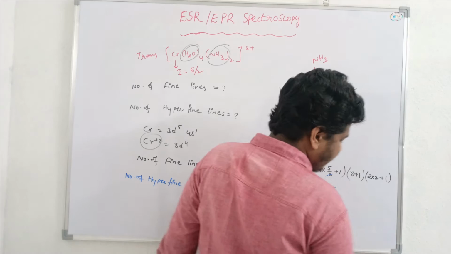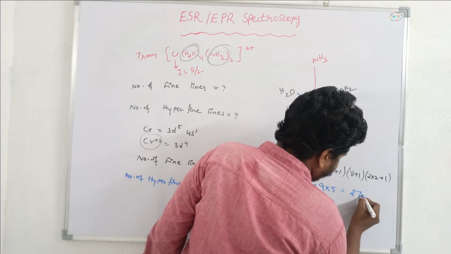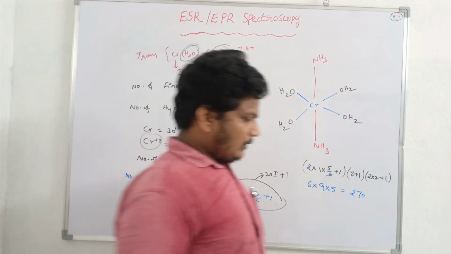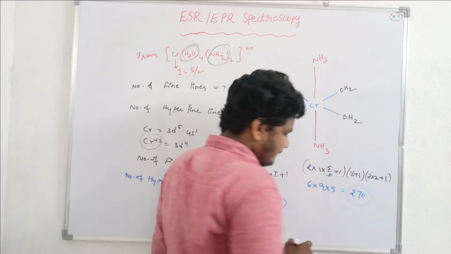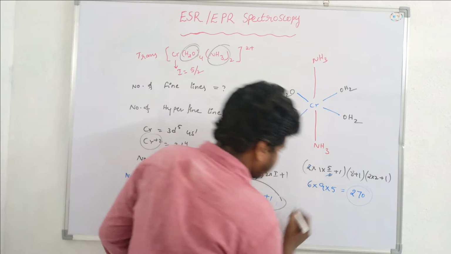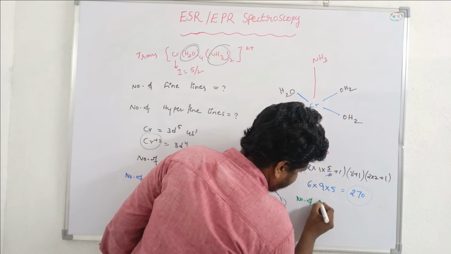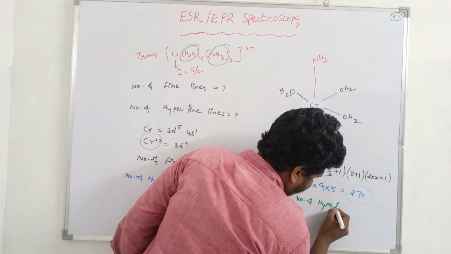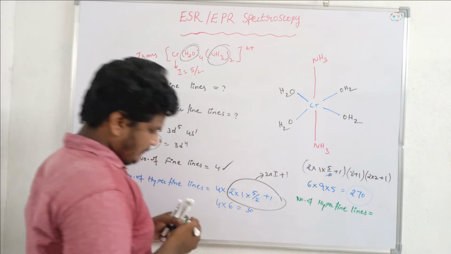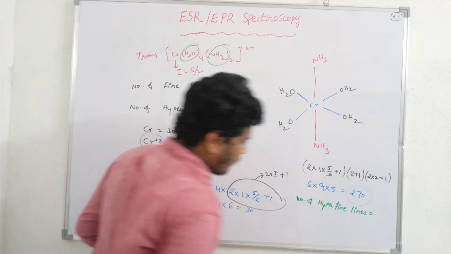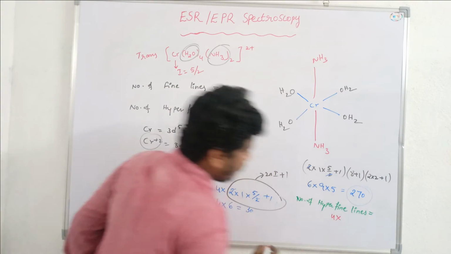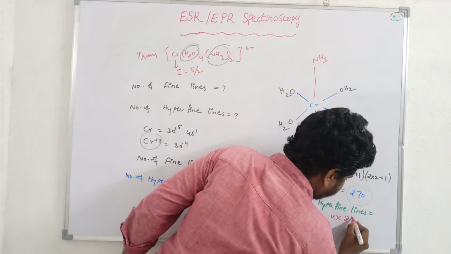So that is 6 into 9 into 5, that is 270. So we can observe 270 lines here. Now, number of hyperfine lines is equal to the number of fine lines, that is 4, into 2NI plus 1, that is 270.